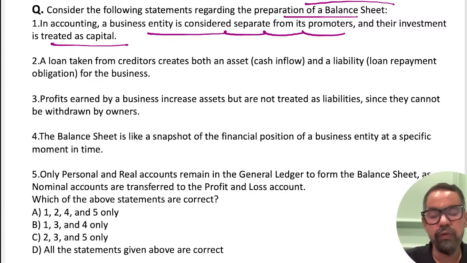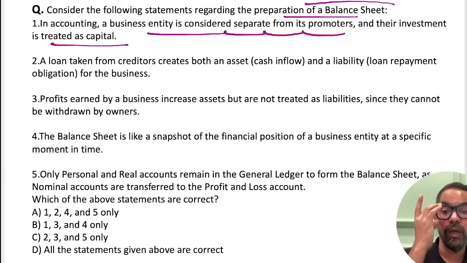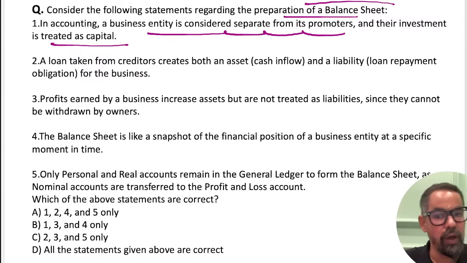Then we will move toward Company Accounts 1. It is a 5 to 6 marks question, and in this you'll definitely see 1 or 2 numericals as well. So Sushil sir is saying option A. Pradeep sir is also saying option A.